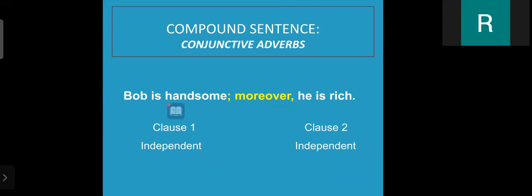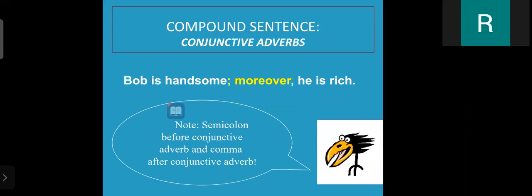Here we can see there are two independent clauses: Bob is handsome, he is rich. But we can use a conjunctive adverb like moreover, and we can make a compound sentence by using these conjunctive adverbs. Now, compound sentence using conjunctive adverbs.